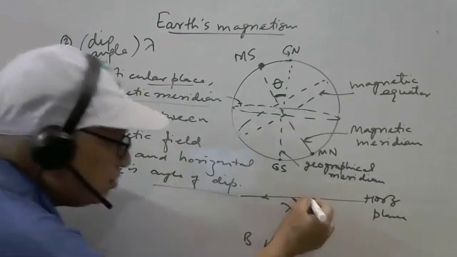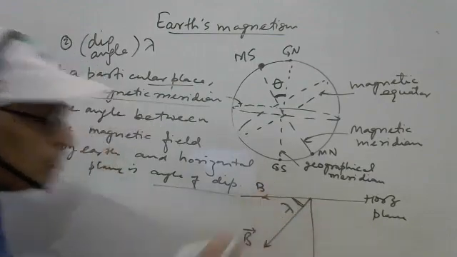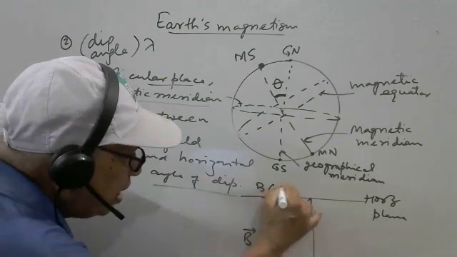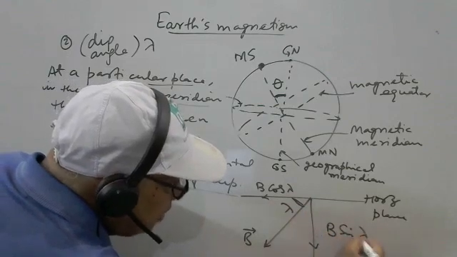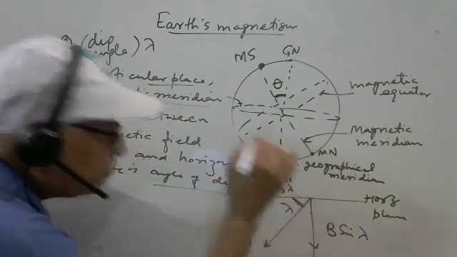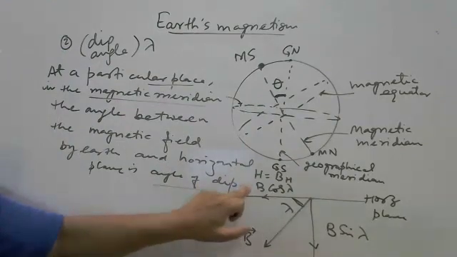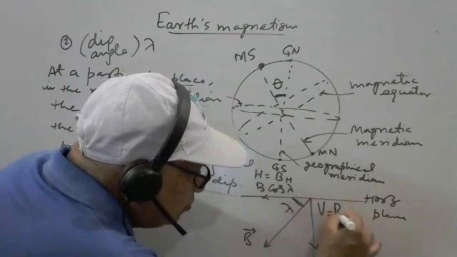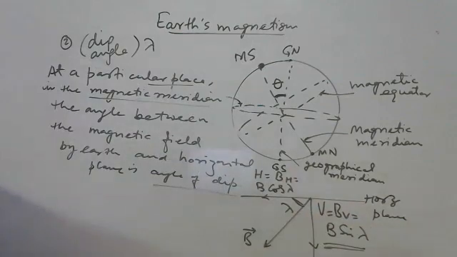If we resolve the magnetic field here like this, in the horizontal component, because lambda is touching the horizontal plane, this is called B cos lambda and this is called B sin lambda. This is called H. H means the horizontal component, or BH. What is H? Horizontal component BH or H is B cos lambda. And this is called the vertical component, BV, given by B sin lambda.